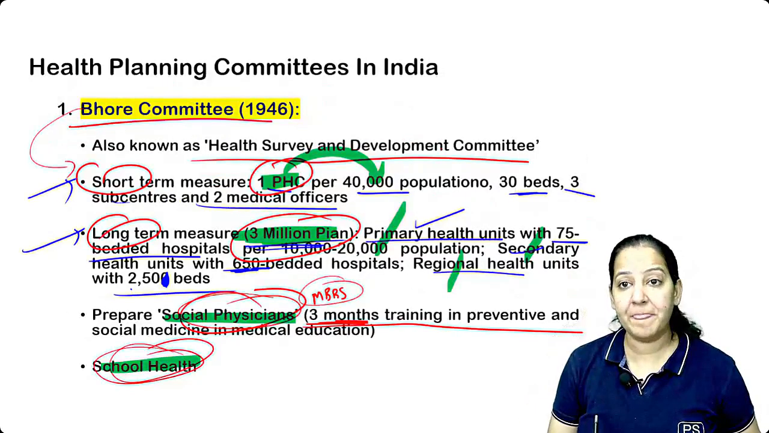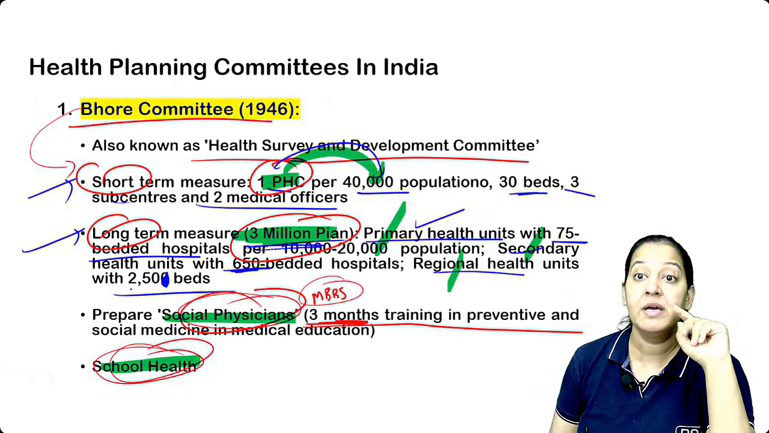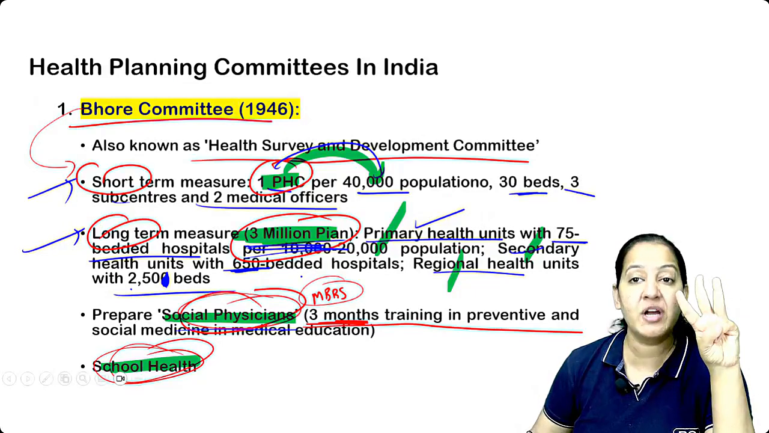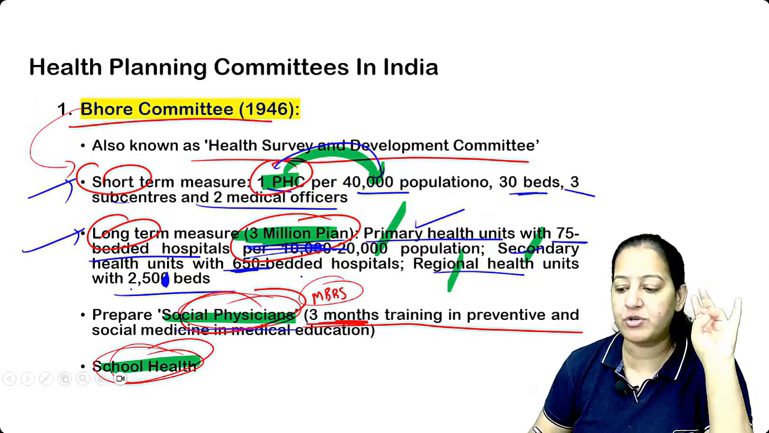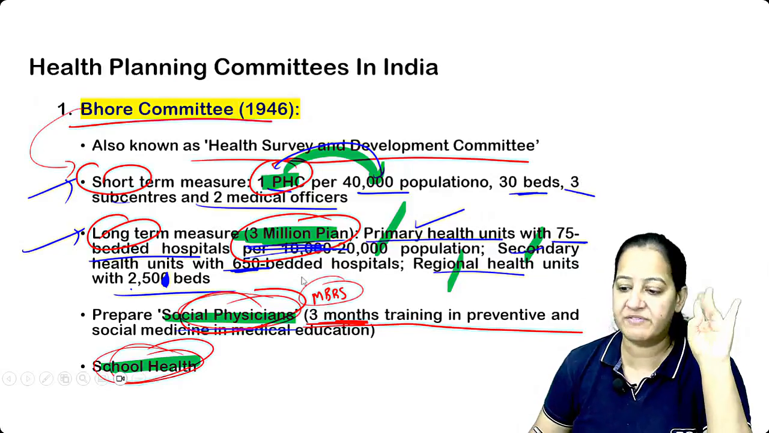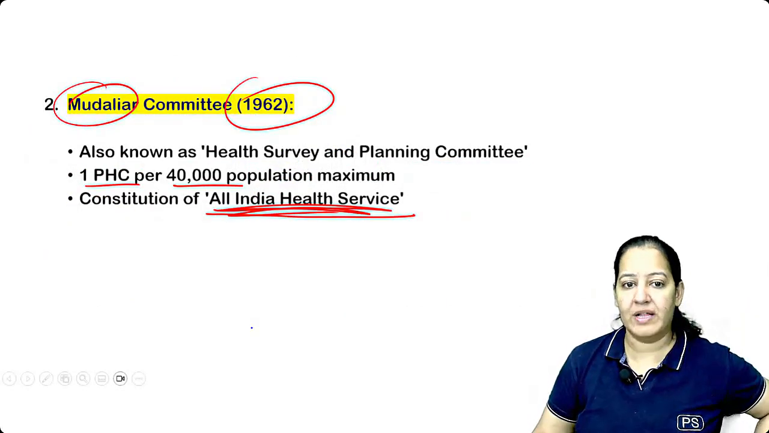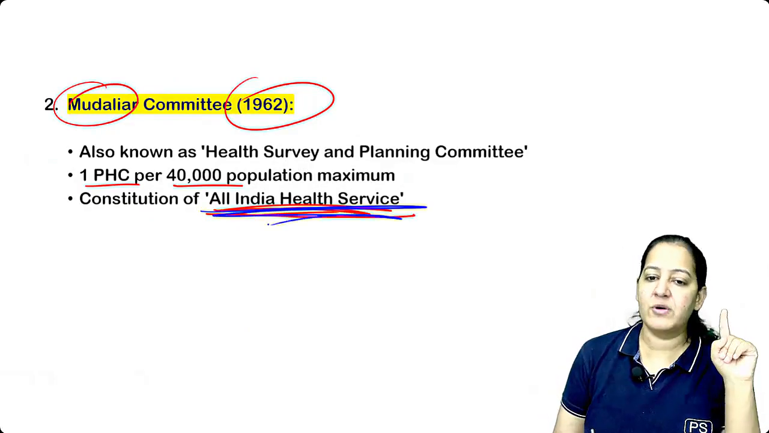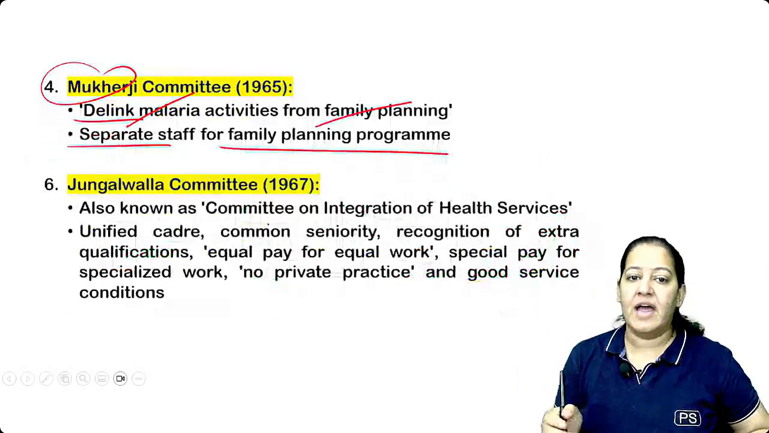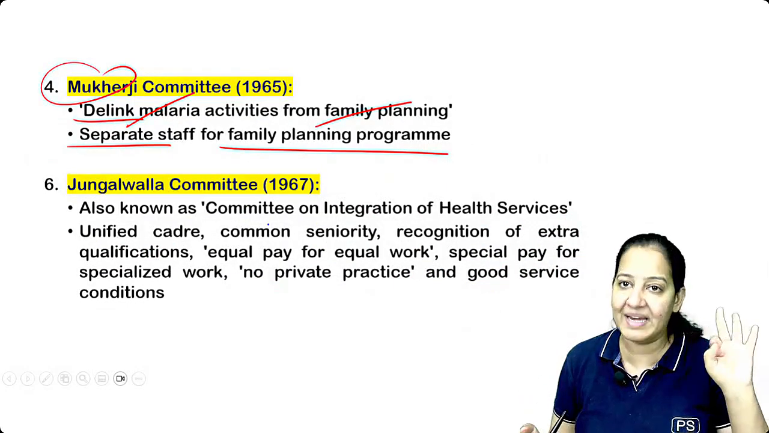What did Bhor do? First, he introduced PHC, over 40,000 population. He has given the 3 million plan. He has created the social physician. Any MBBS doctor who is doing a 3-month compulsory posting is known as a social physician. Okay? And he introduced school health, the concept of school health. Mudliar constituted the All India Health Service. That's it. Chaddha linked the two things together. And Mukherjee de-linked them. The two things are malaria and family planning.